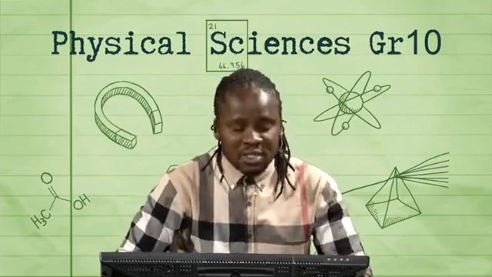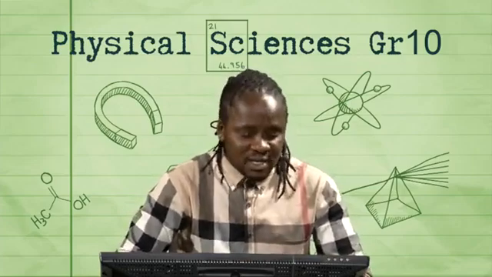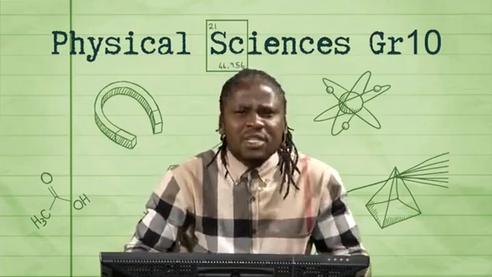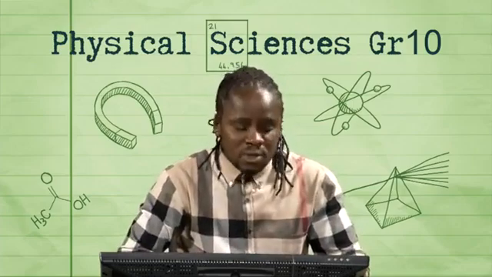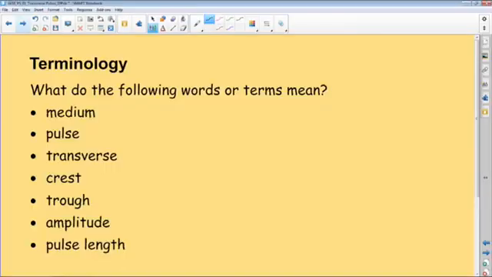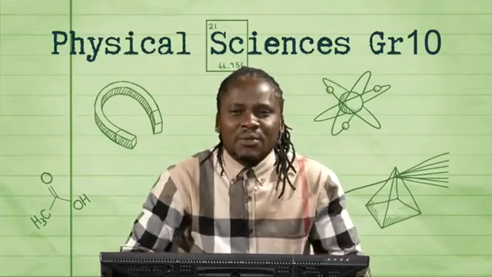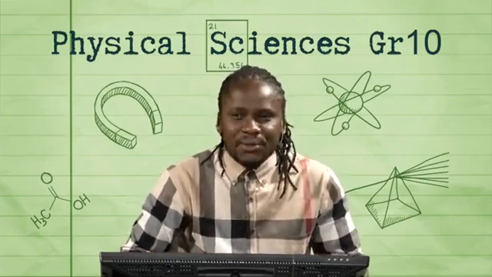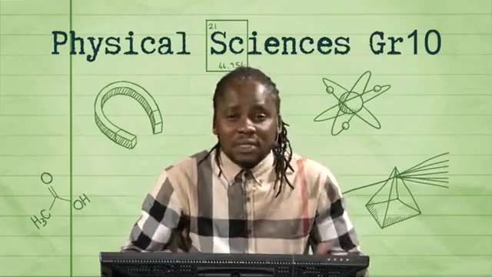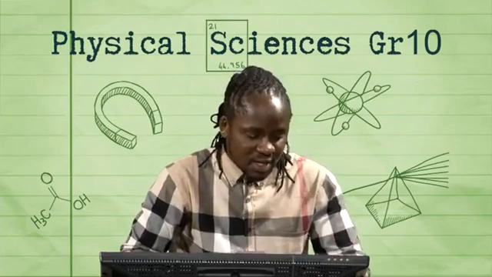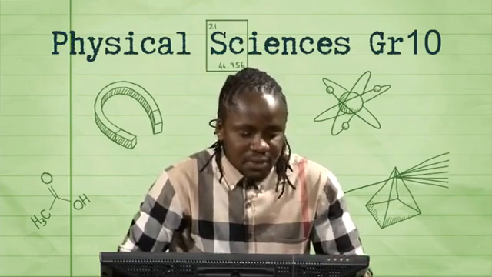Pulse is another term that is often used in everyday life. If you take the pulse, it has to do with the heartbeat. But here, our focus is on waves and pulses. Then transverse, crest, trough. When you think of a trough, in farming, it is the container we use to feed our pigs. However, it carries a different meaning altogether in this case. We also talk about amplitude and pulse length.